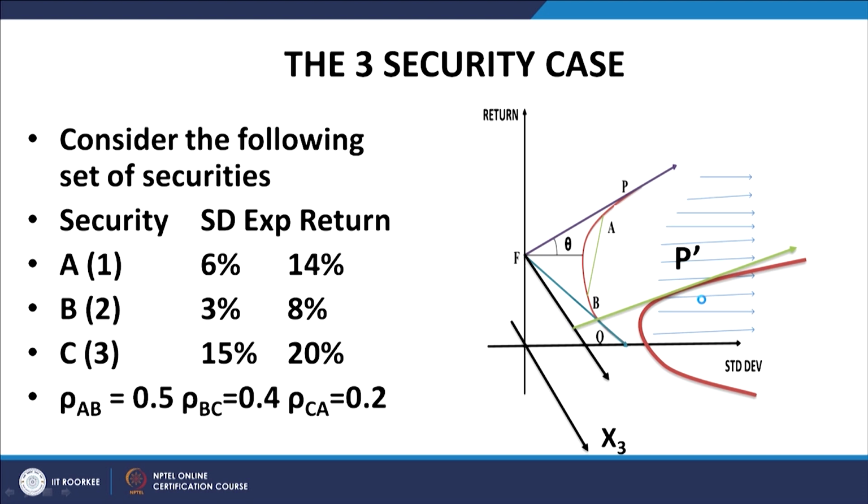If we select the 3 axes x, y and z to represent the standard deviation, the expected return and the composition of the third security, let us call it C, or x 3 is the composition of C. So, for every point along the z axis ranging from minus infinity to infinity, the negative values of x 3 obviously represent short selling of C. So, any point you select along the z axis has a plane which is parallel to the xy plane, and you get a hyperbola.